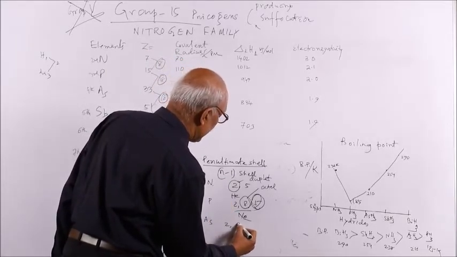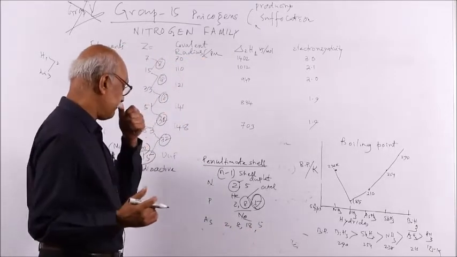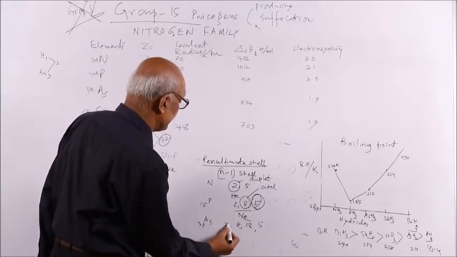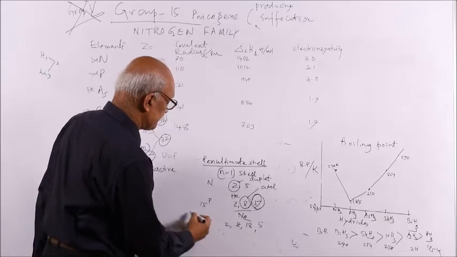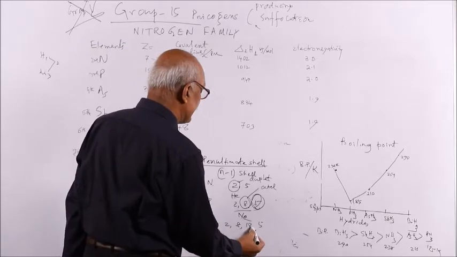Arsenic: 2, 8, then comes 18, 5. The difference is 15, 18, that is 33. This is 2, 8, 10, 28 plus 5, 33. So if the atomic number is 33, the electronic configuration is 2, 8, 18, 5.